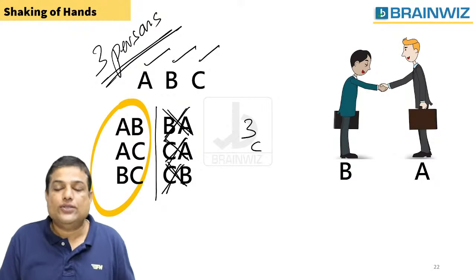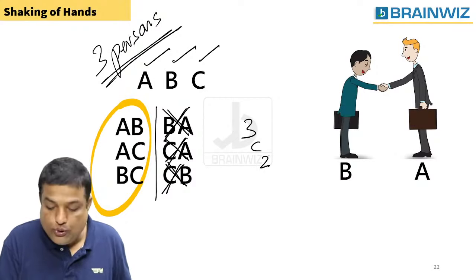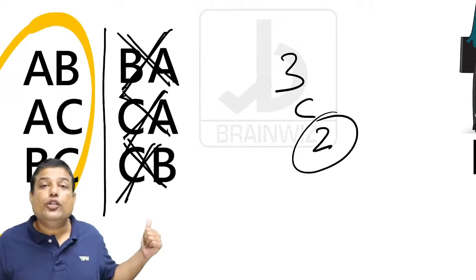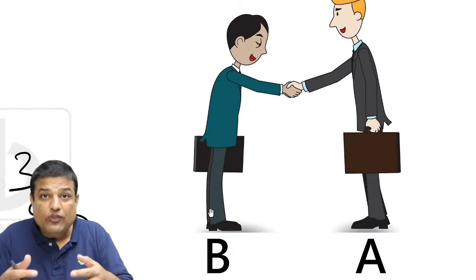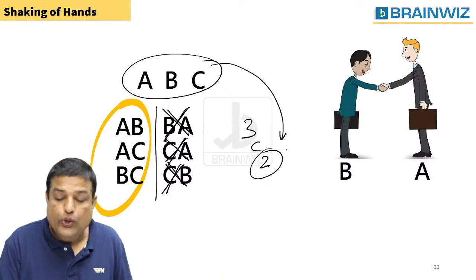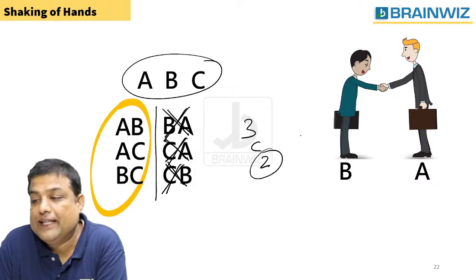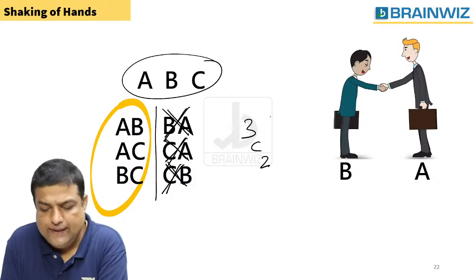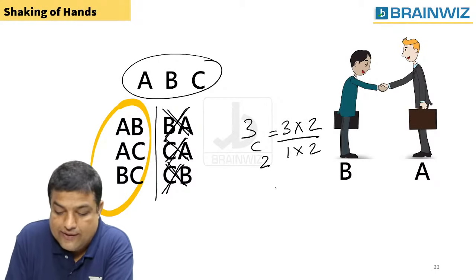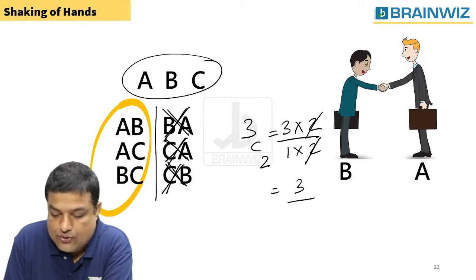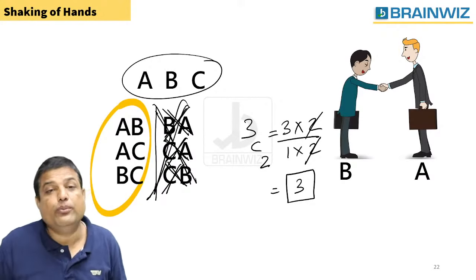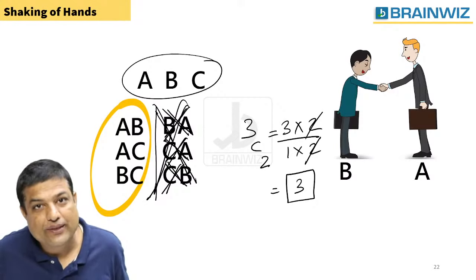That's good. So now 2 people, 3C2. Do you know the reason why 2? Because for shaking hands, you require 2 people. Not 3 people will shake hands at a time. So from 3 people, we want 2 people. You have to select any 2 people. That's what we call 3C2. How to calculate 3C2? 3 into 2 divided by 1 into 2. I hope you all know that. This you have learned in your school days. 2 gets cancelled, 3. So how many handshakes are possible, guys? 3 handshakes. These repeated cases we are supposed to remove. Are you understanding, everybody? Is it clear?